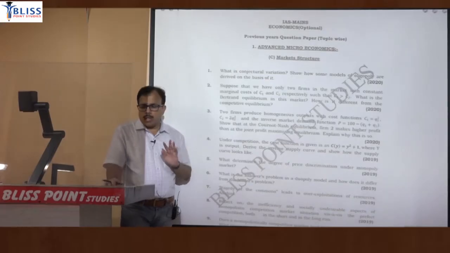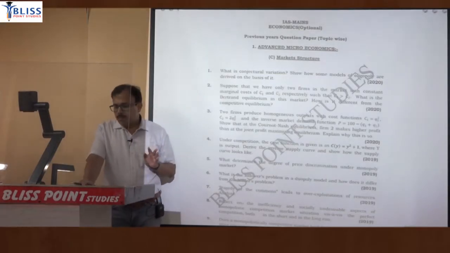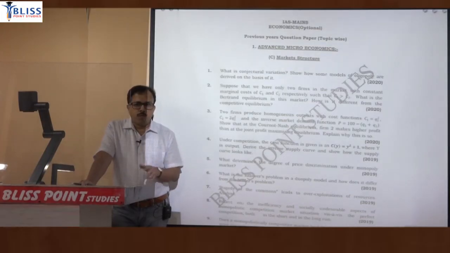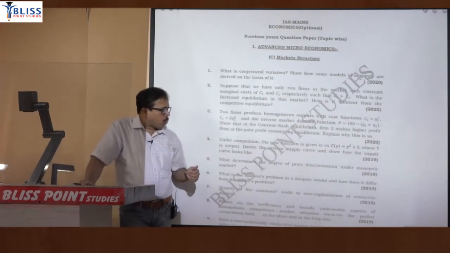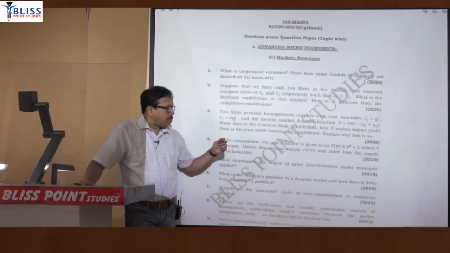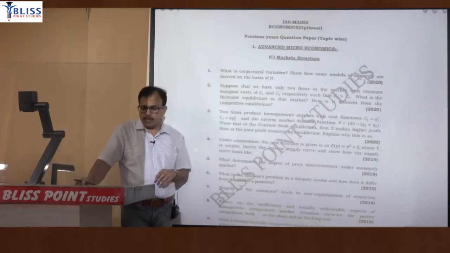So this was not at all a numerical question. It was basically a conceptual question. And the concept used here is that the marginal cost curve is the supply curve of the firm under perfect competition. So if you know that concept, you can answer it. So do one more topic for this class, why the marginal cost curve is the supply curve, and then we can answer this question.